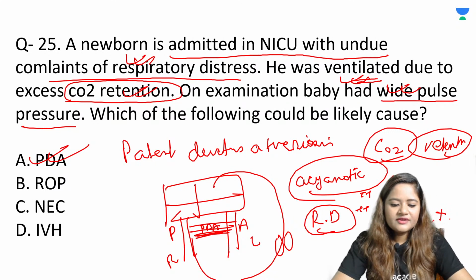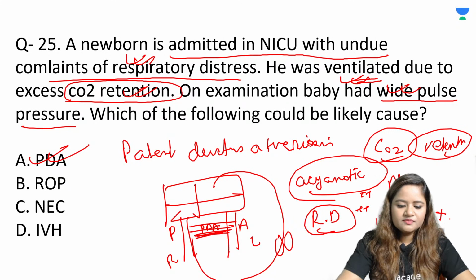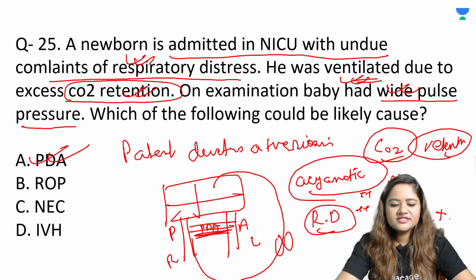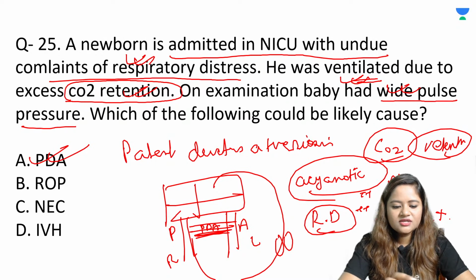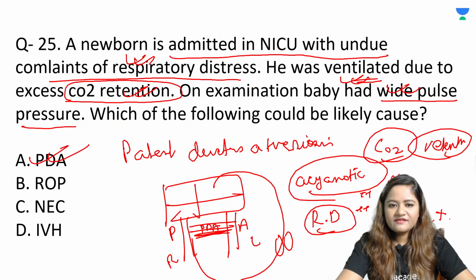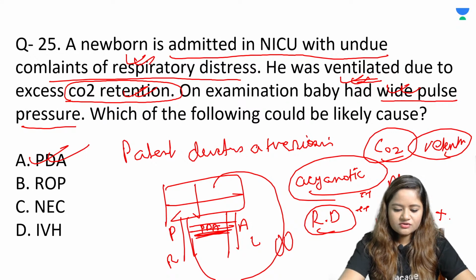So in that case, because of misinterpretation, because of presence of respiratory distress, and because of undue CO2 retention, what is our reflex? That we intubate the baby. Okay, so they get mechanically ventilated also because of having severe RD and CO2 retention on ABG.